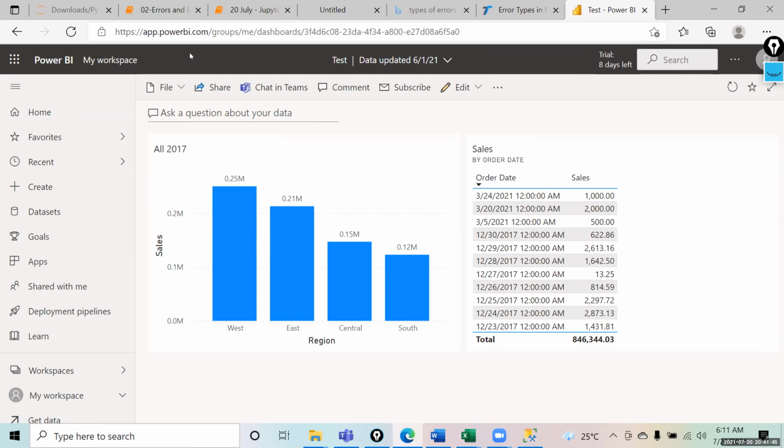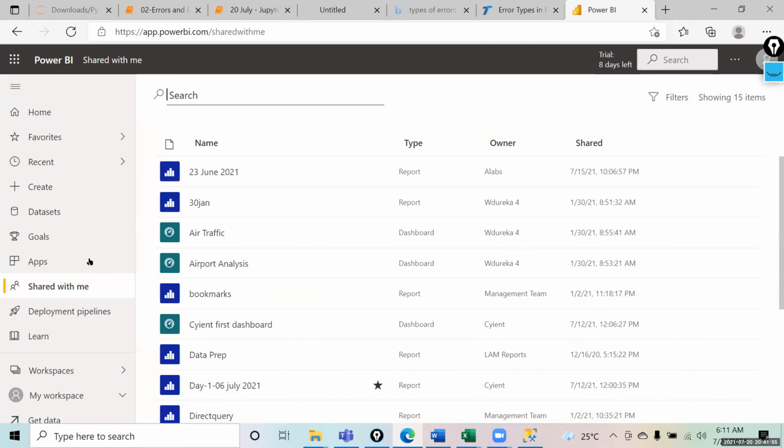Then where do we see those shared reports or shared dashboards? If they share the link, they will also come in shared with me only. So over here you get the reports also and dashboards also.